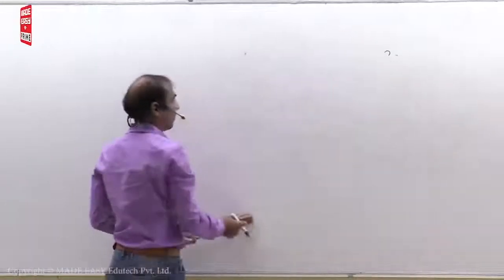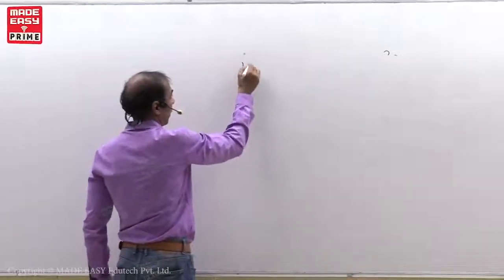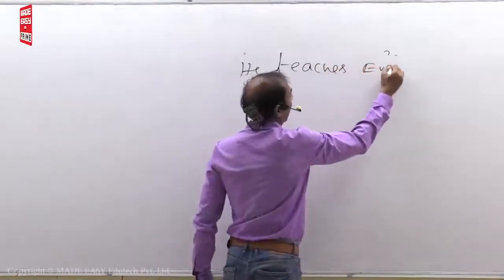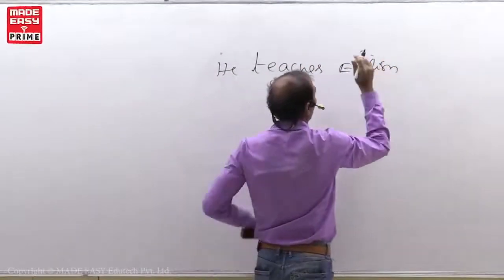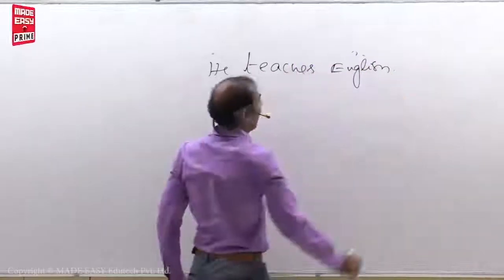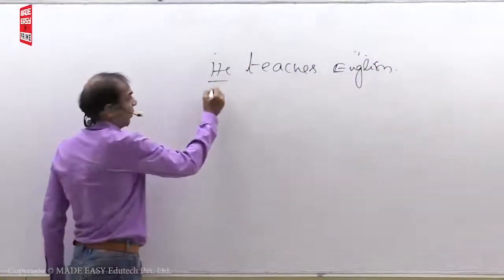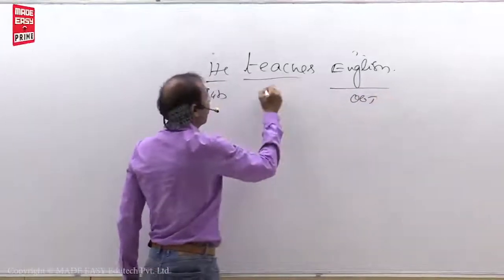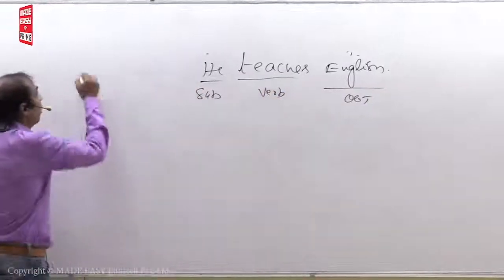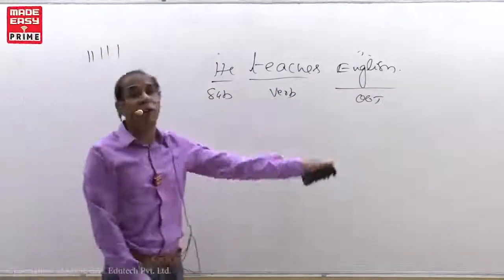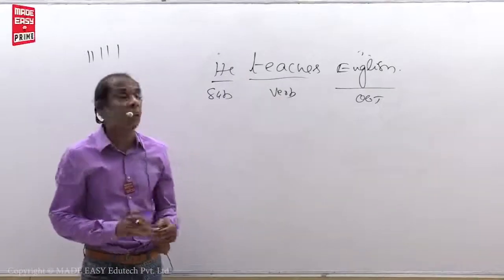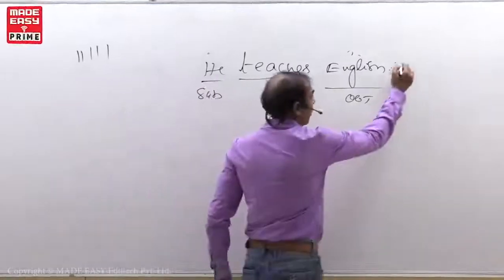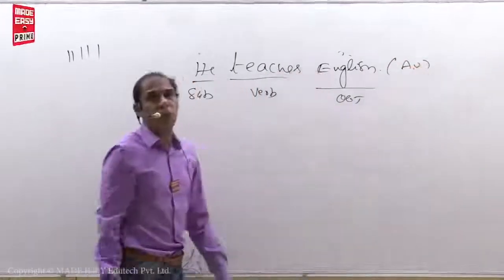Let us take one question. He teaches English. Right? This is subject. This is object. This is verb. Is this active voice or passive voice? Active voice. Why active voice? Because we have no B form, we have no V3. So this is an active voice sentence. Now we have to change into passive voice.